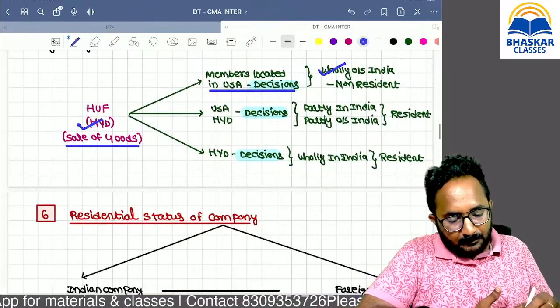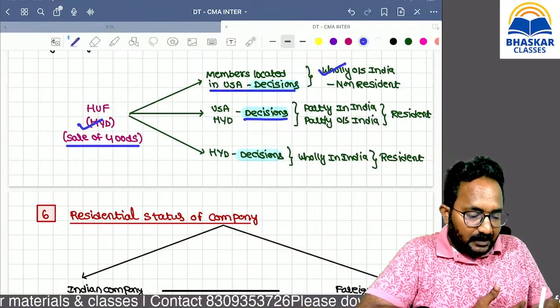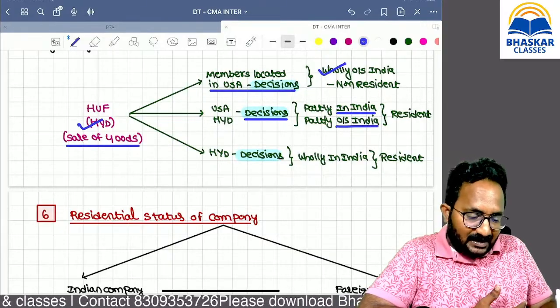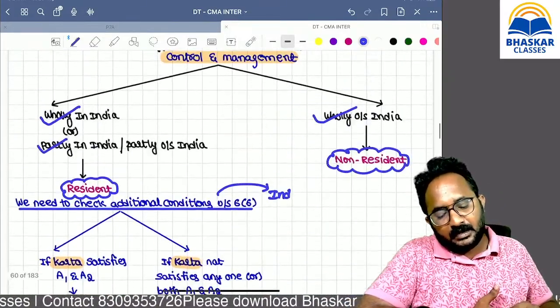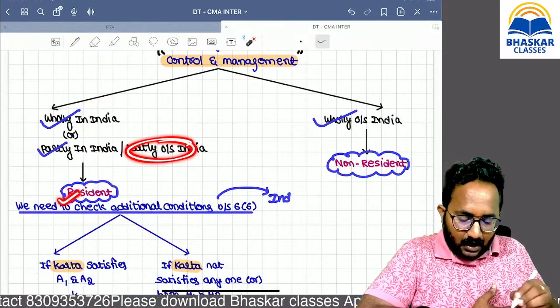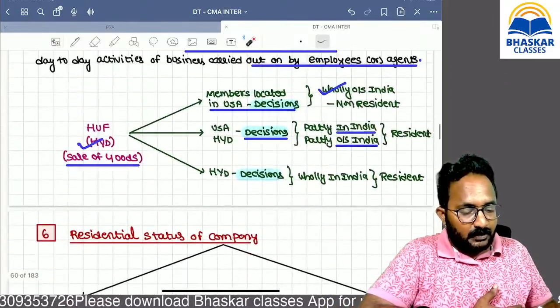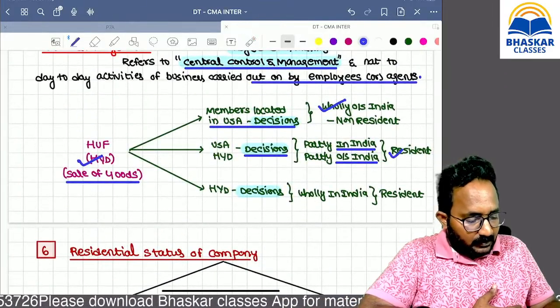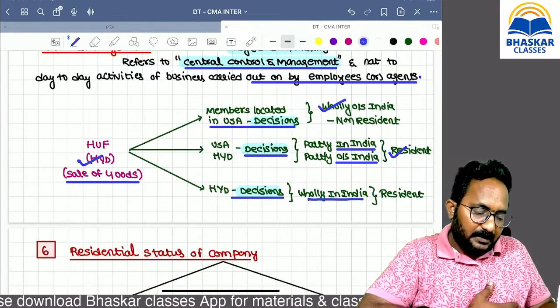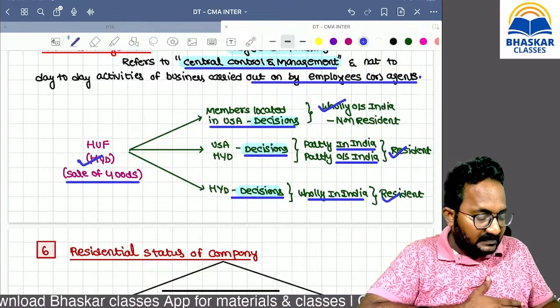Now, some of the members are in India, some are outside India, and all together they take the decision. Part of the control and management is in India, partly outside India also. Then the answer is resident. Next, if total members are in India only, then control and management is always in India, and the answer is resident.